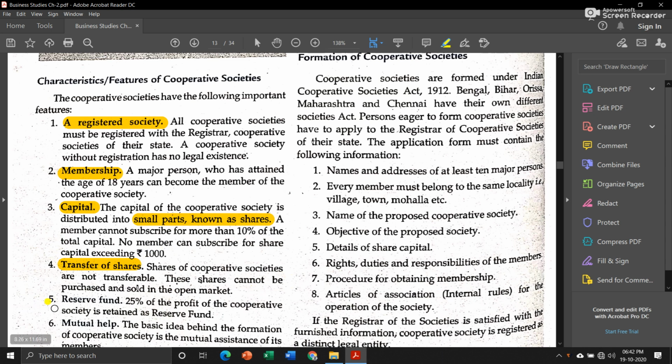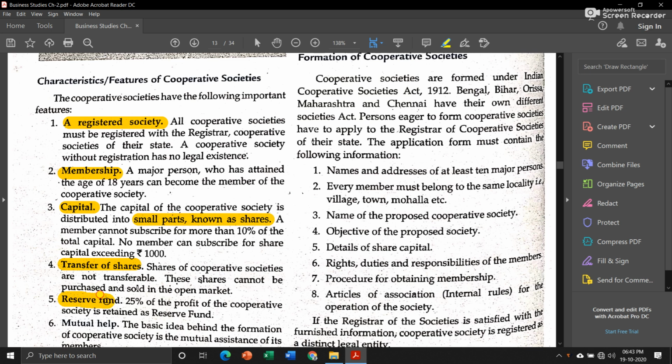Shares of cooperative societies are not transferable. Now, suppose you have shares worth rupees 10,000, then you cannot transfer them to anyone else, neither can you sell them in the open market. Or if you want to buy a share of any cooperative society in the market, that is also not allowed.